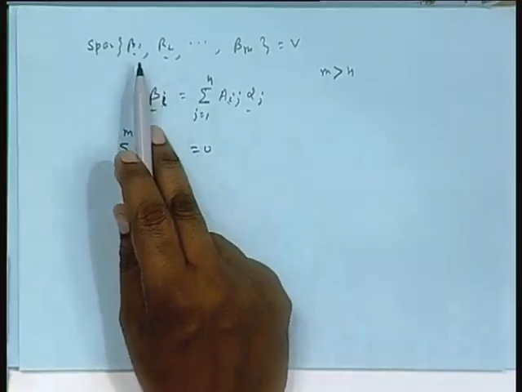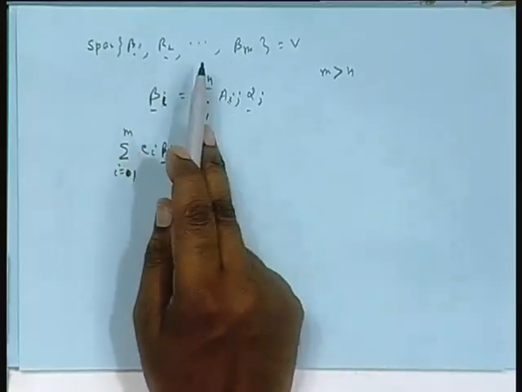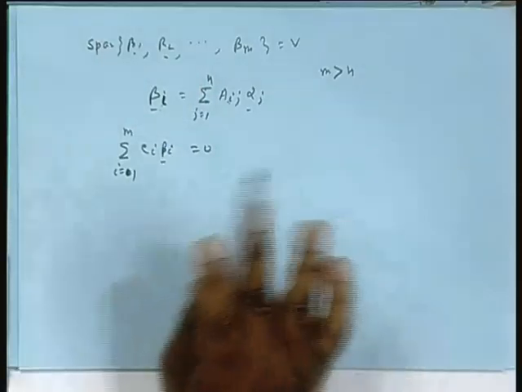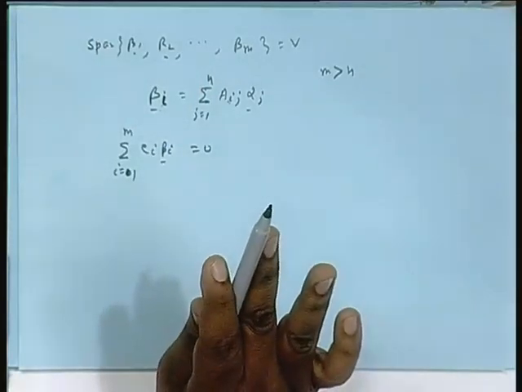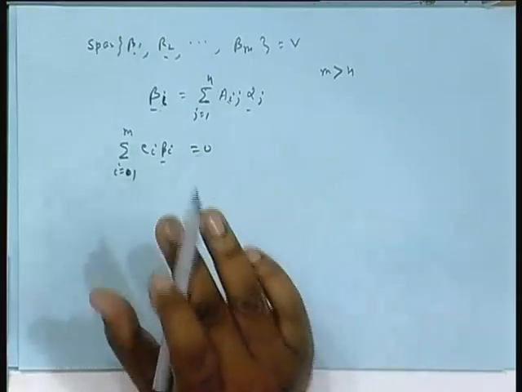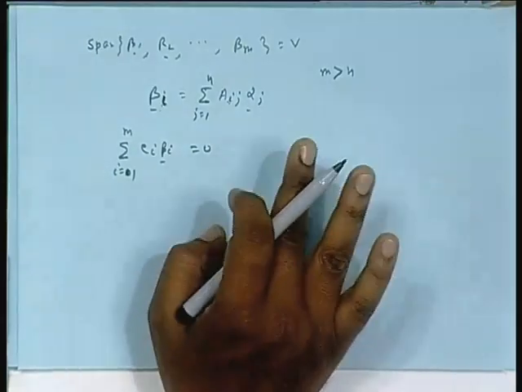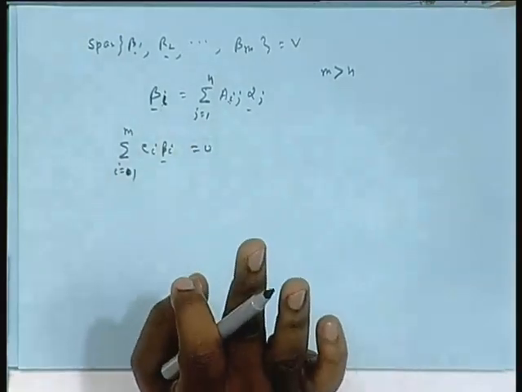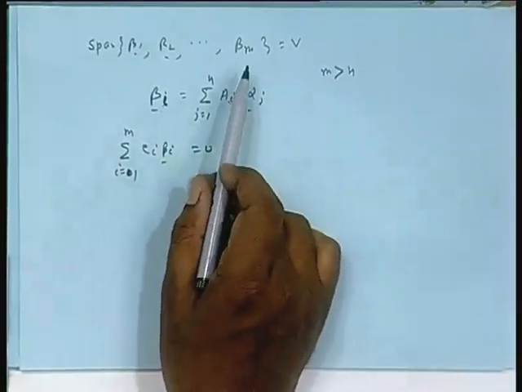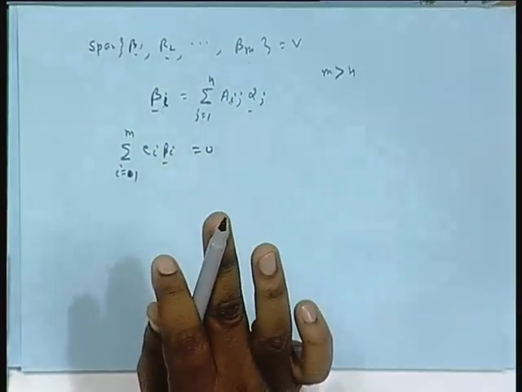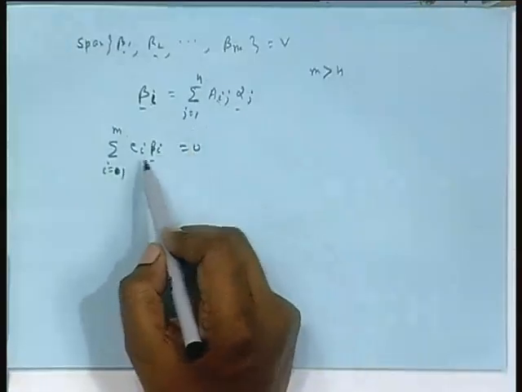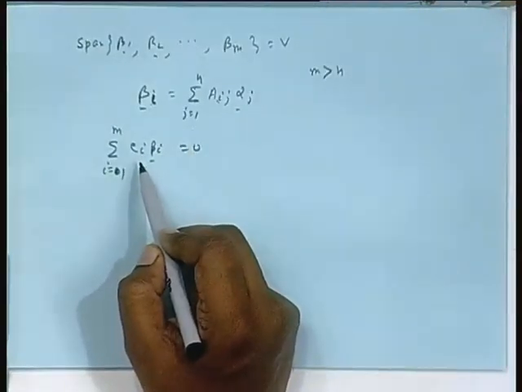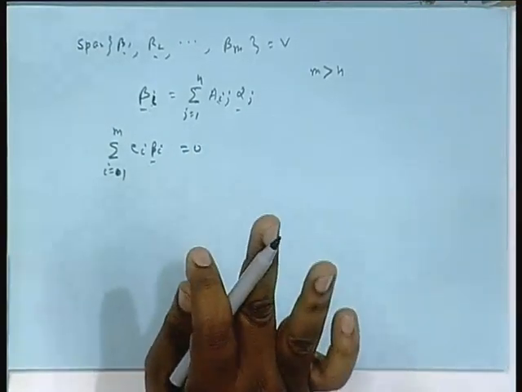Since they are proved to be linearly independent, whether it is betas or alphas, they are mutually linearly independent. From the way we have constructed them, we have already given that proof. Linear independence is never in question, the number is in question, whether m and n will be the same or not. Since they are linearly independent, the only solution for this would be C 1 equal to C 2 equal to C m equal to 0, that we know.